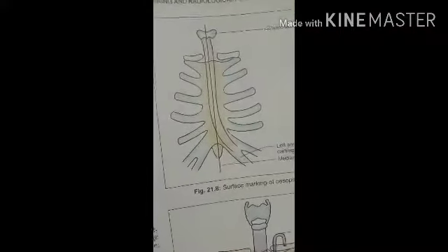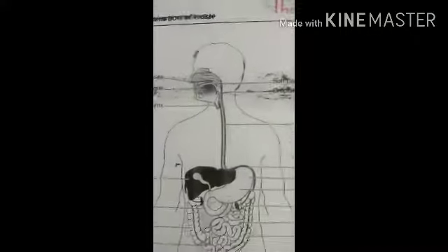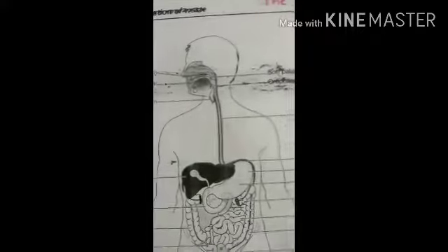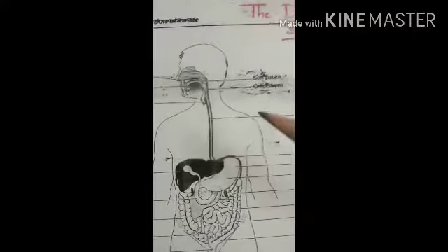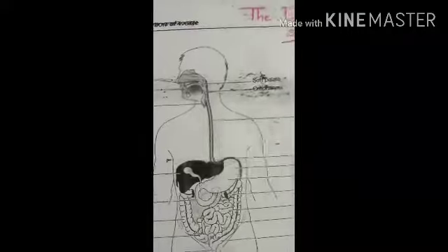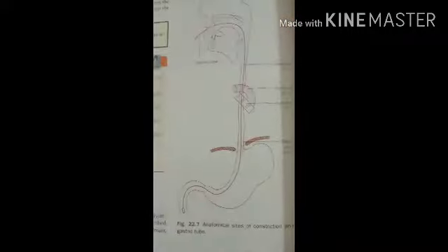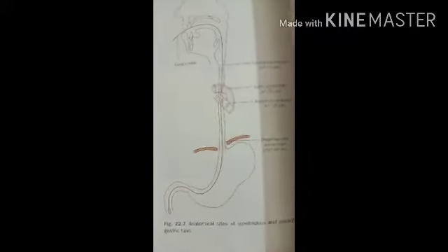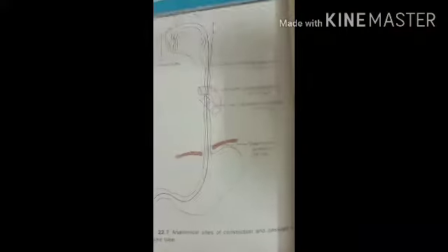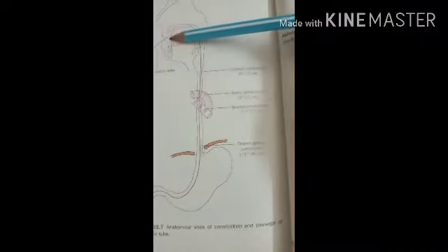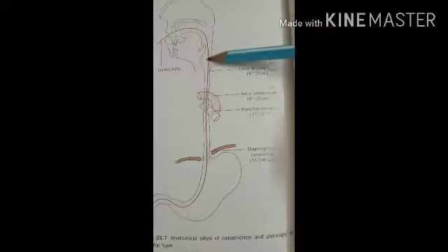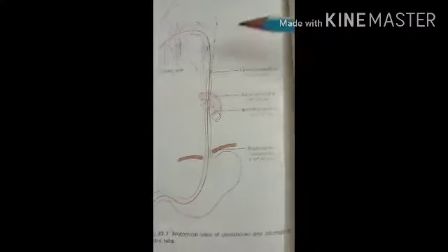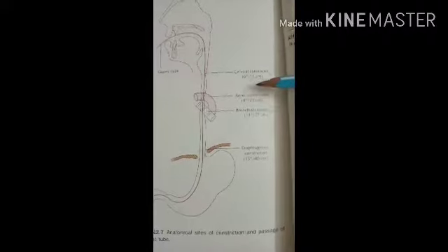Okay? Then the constrictions of the esophagus. There are four constrictions in relation to the esophagus. For this we have to see another diagram. In this diagram you can see the constrictions. The first constriction is present 15 centimeters from the incisor teeth. Here the incisor teeth are present, and when you count from this region, the first constriction is at 15 centimeters.